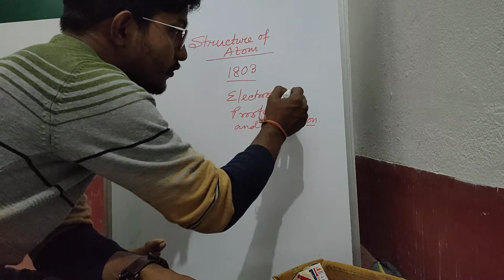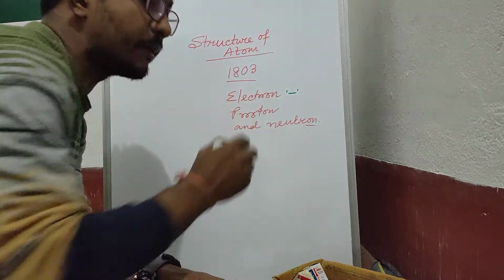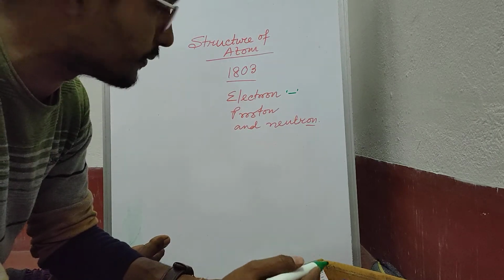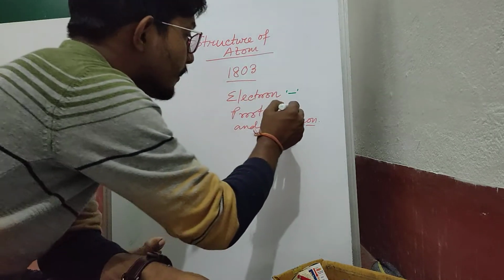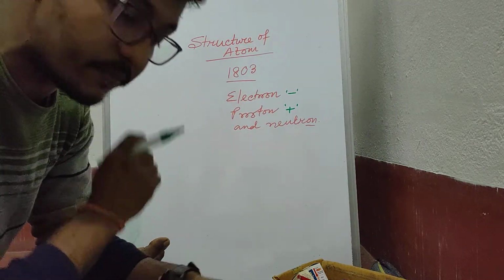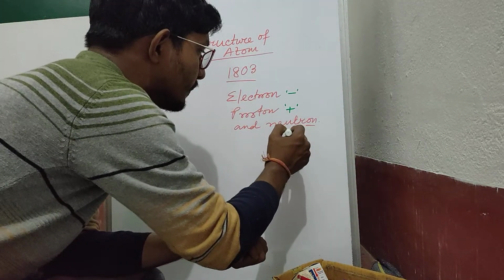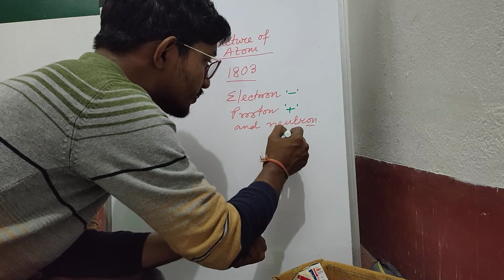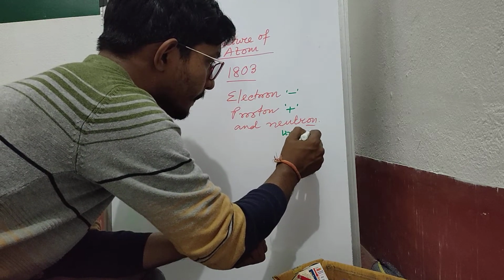The electron is the negative particle present outside the nucleus of the atom. The proton is the positive charge, and the neutron is the uncharged species.